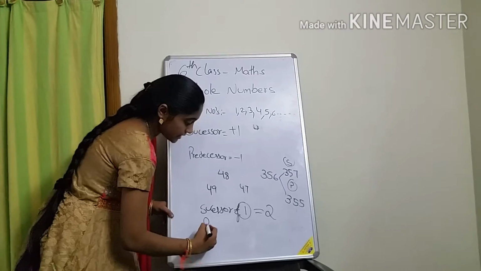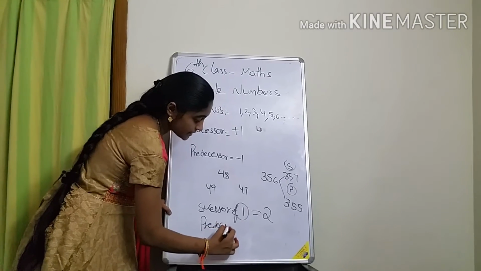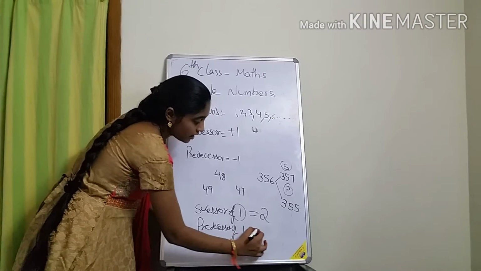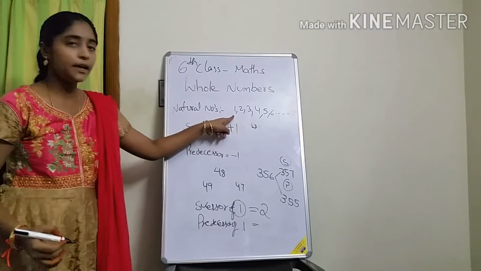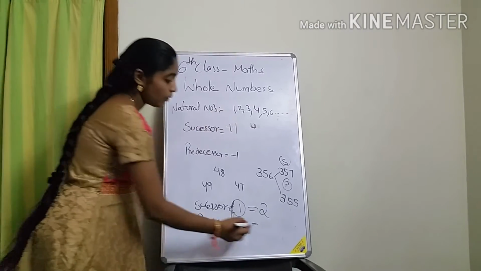Now the same I am asking for predecessor. What is the predecessor of 1? Can we have a number before 1 here?